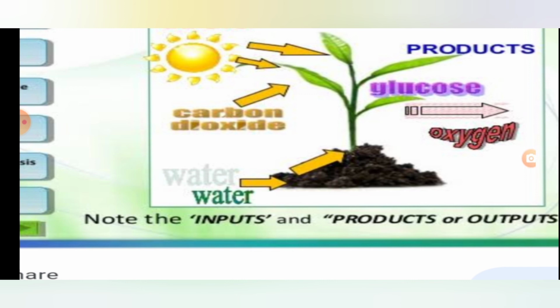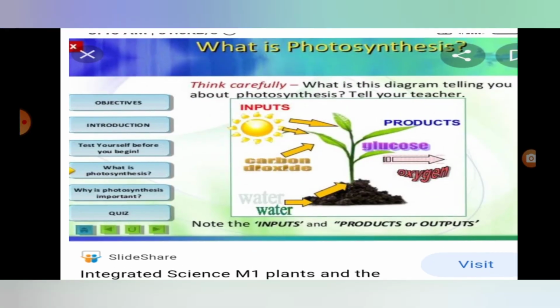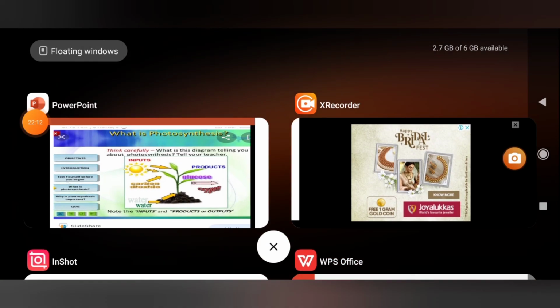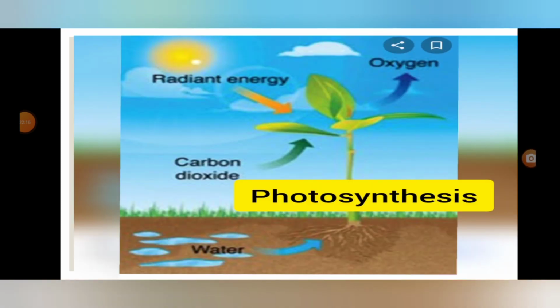What do they give? They take carbon dioxide and give out oxygen. Look: carbon dioxide, radiant energy, oxygen.